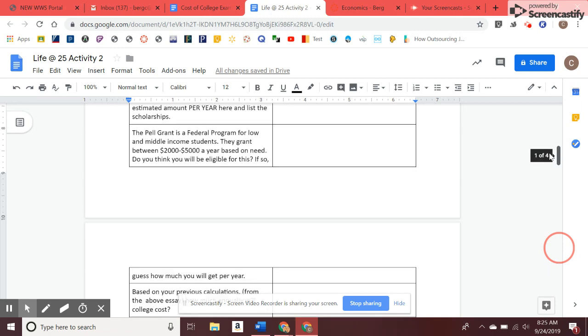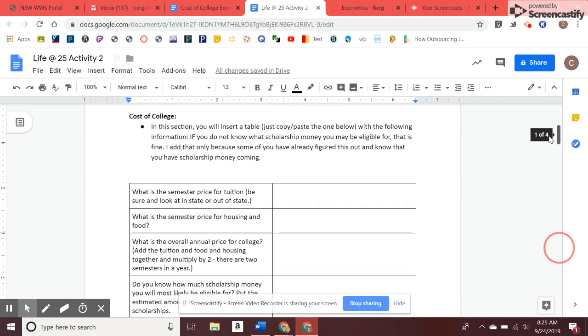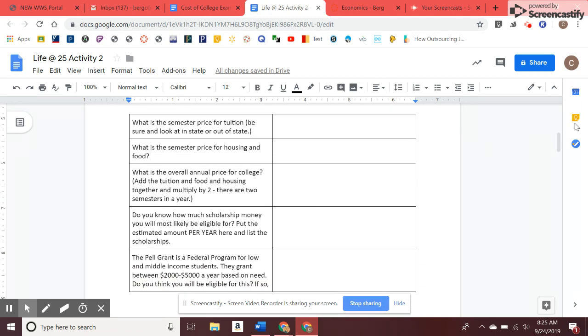Okay, so let's talk for a minute about student debt. For the purposes of this assignment, you're going to figure out the tuition price, the price of housing and food, the overall annual price, and then you're going to subtract scholarship money out of that price.